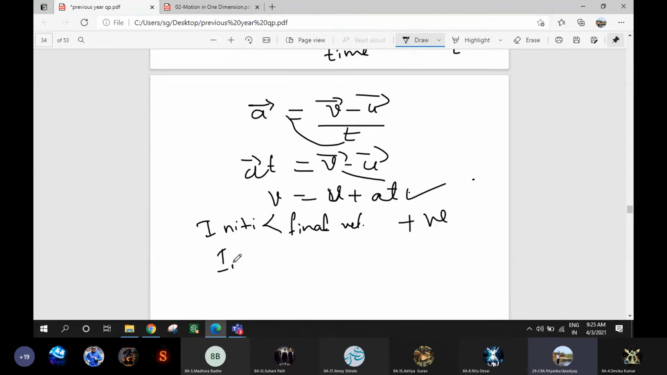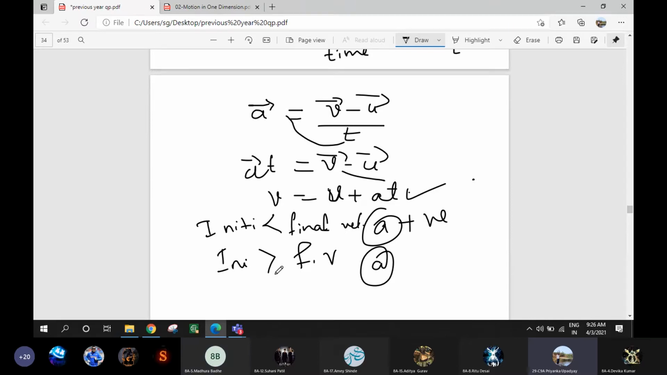Now, if the initial velocity is greater than final velocity, then what will be acceleration? Negative, right? See here, it is acceleration because velocity is changing with time. Are you understanding? Velocity is changing with time, so it will be acceleration. Why not retardation? Retardation, yes, correct.